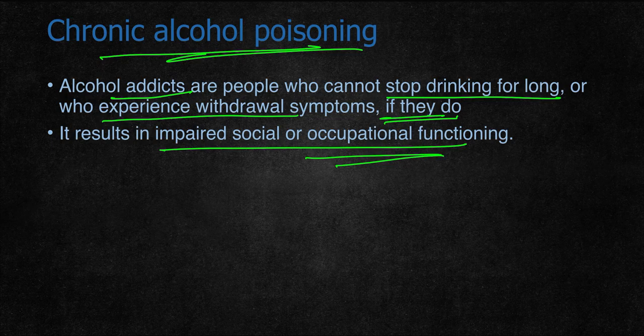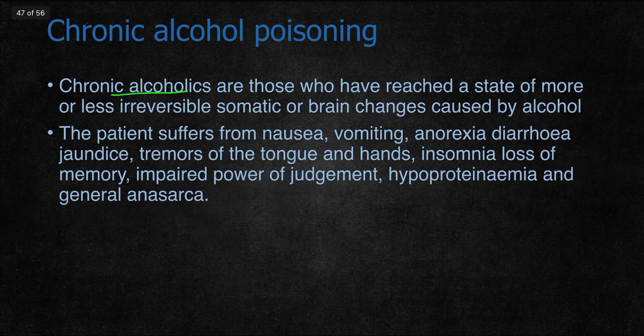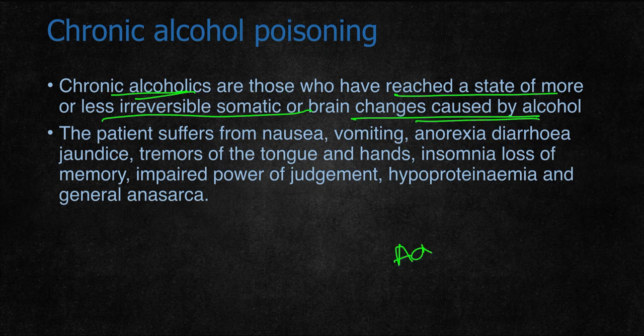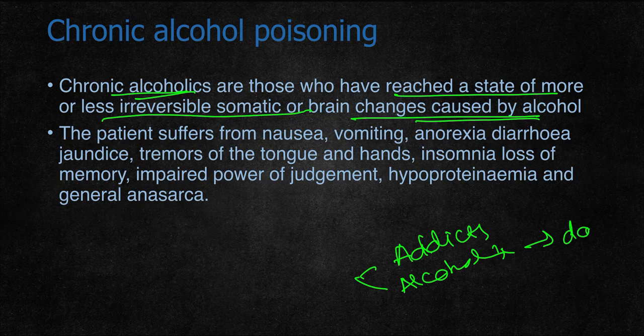So addicts are the persons who cannot stop drinking even though they know that because of alcohol their social life is lost, but they cannot stop, and they get withdrawal symptoms because of that. Then there are chronic alcoholics, who have reached a state of more or less irreversible somatic or brain changes caused by alcohol. So in chronic poisoning there are addicts who cannot stop alcohol, and the chronic alcoholics, whose chronic consumption of alcohol has caused damage in the organs.